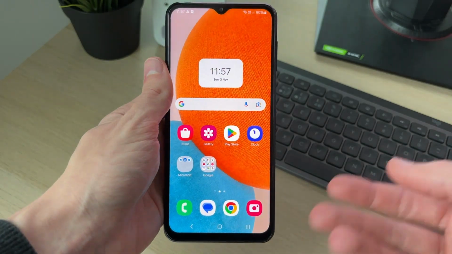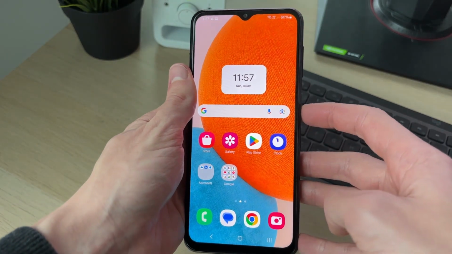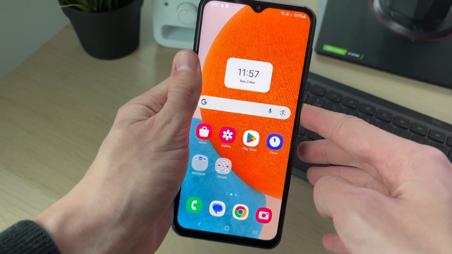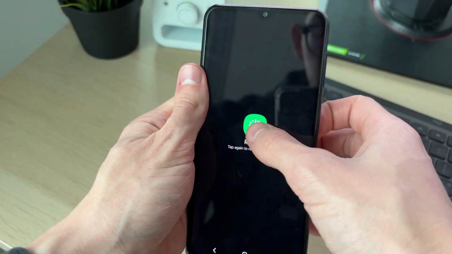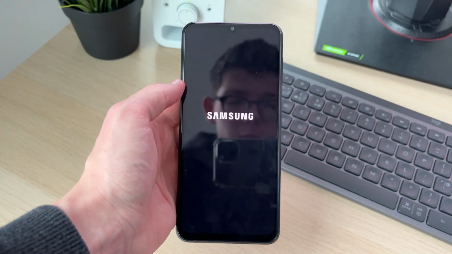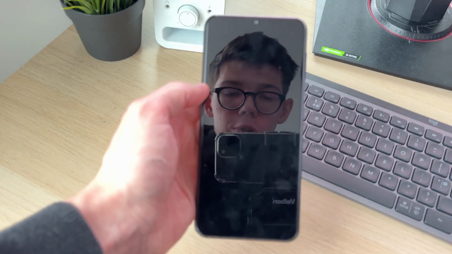If it still hasn't, then what we can do is restart it in case it's a system glitch. So hold down the side power button, then click on restart and click on restart again. Now go and wait. Once it turns back on, your problem should hopefully be solved.